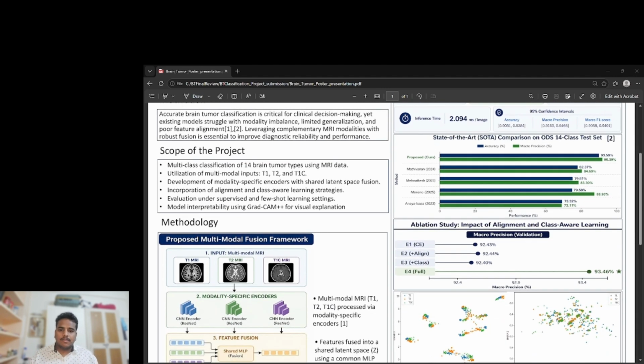Next, we have also performed the SOTA comparison on our original data of the 14 tumor class test set, and we found that our model is really good compared to the ones without these alignment techniques which we have used, and also the different modalities that they have used. All these methods were reproduced from their papers in the methodology sections.